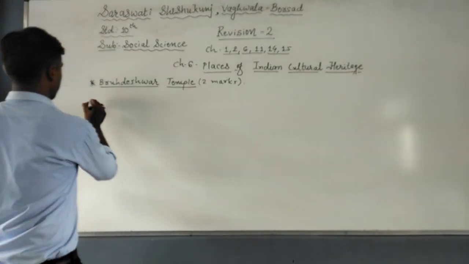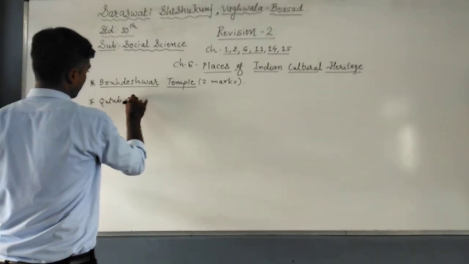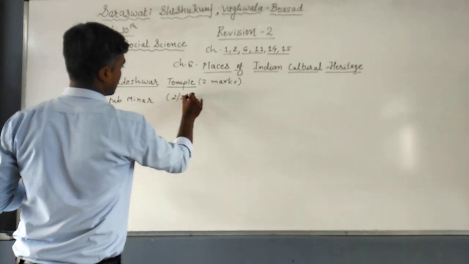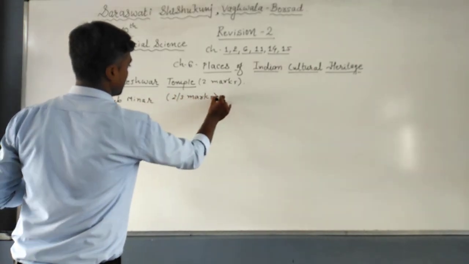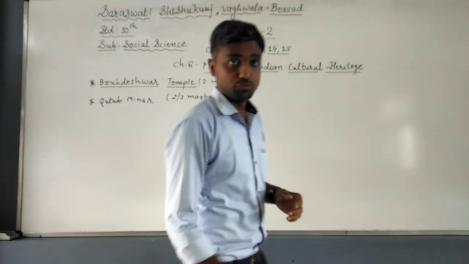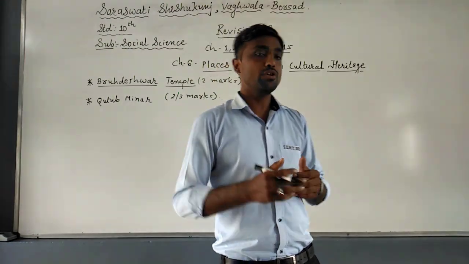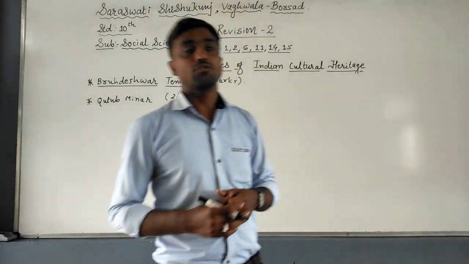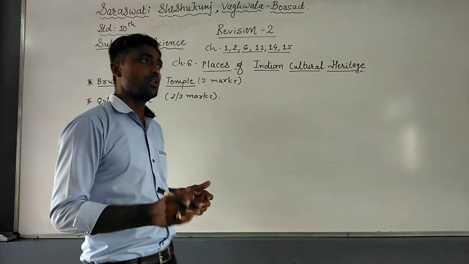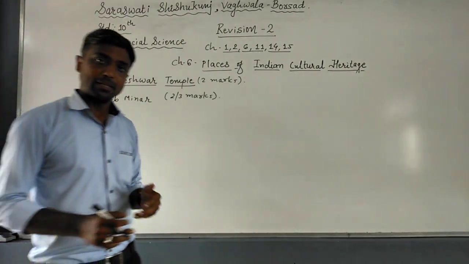Now the next question is the Qutub Minar. It may also ask for 2 or 3 marks. First of all, the Qutub Minar was constructed by Qutbuddin Aibak. But while the construction work of the Qutub Minar was going on, Qutbuddin Aibak died, so the remaining half of the work was completed by his son-in-law Iltutmish. So we can say the work of the Qutub Minar was completed by Iltutmish.